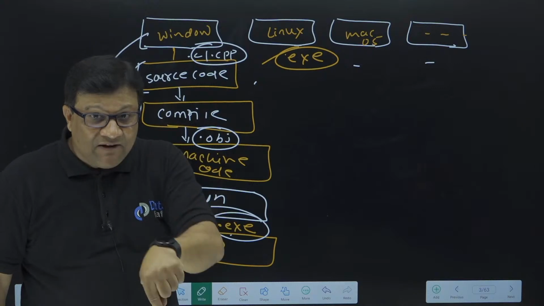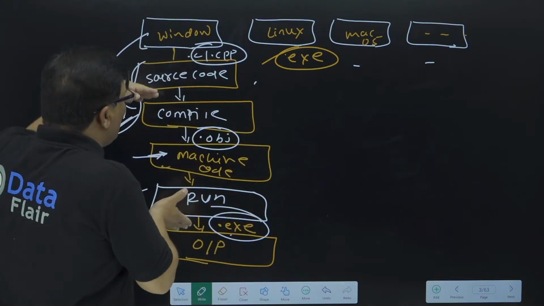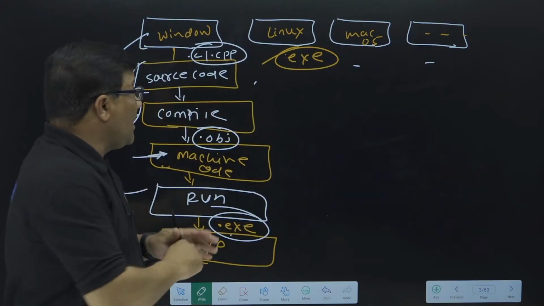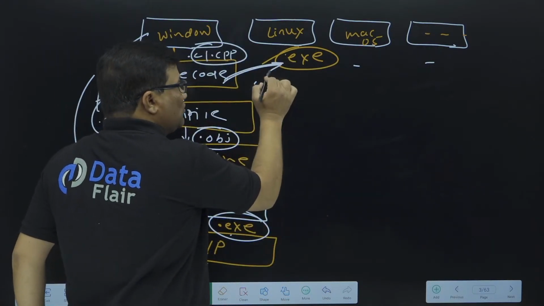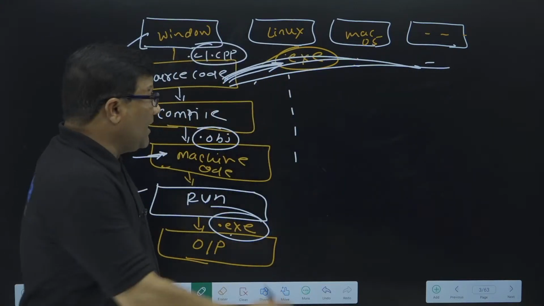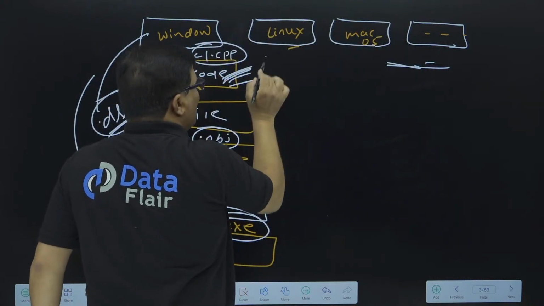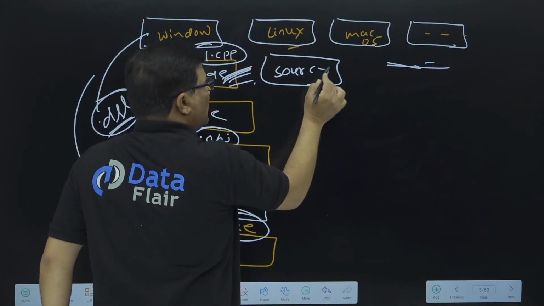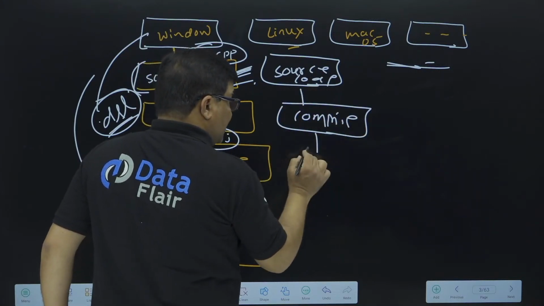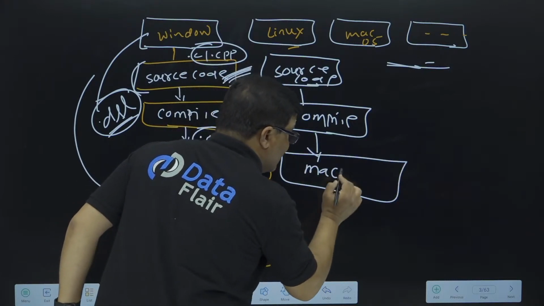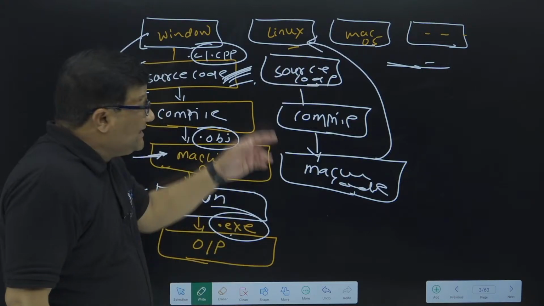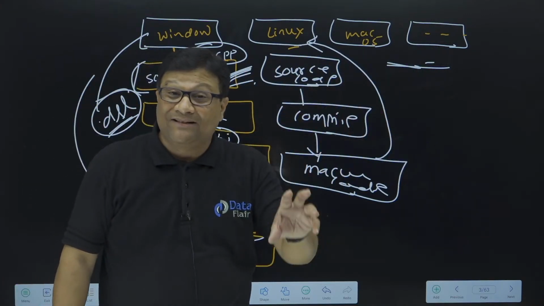Converted code. Now the next question that comes to mind: if I want to run the same program in Linux or Mac OS, what do we need to do? You have to recompile this program. You have to put this source code here and compile it again. Everywhere you have to use this source code. This time the source code is compiled by the compiler into machine code based on the Linux operating system. In that way you can run this program on multiple machines, but that was not the requirement in that era.